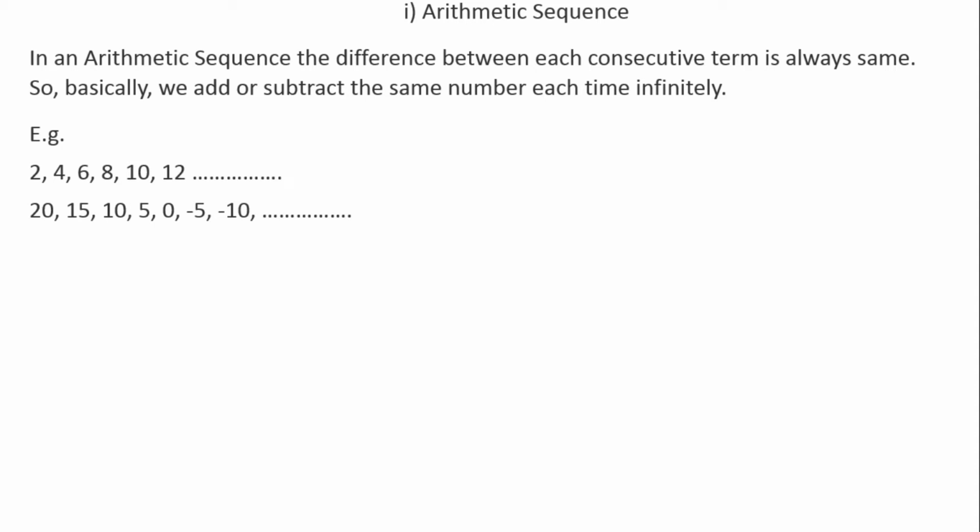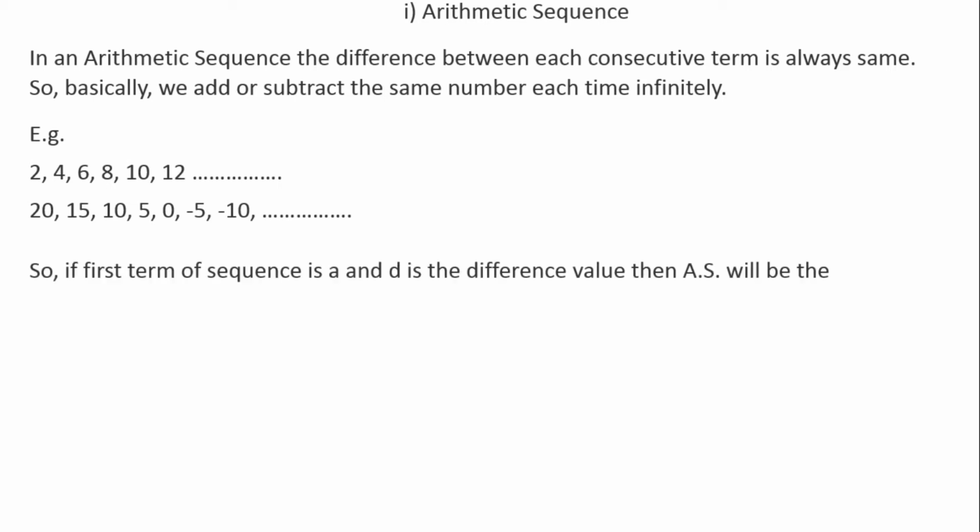Like 20, 15, 10, 5, 0, minus 5, minus 10, means the numbers are decreasing by the difference of 5. So the next numbers will be minus 15, minus 20 and so on. So we can predict the numbers by using the common difference. If the first term of the sequence is a and d is the difference value, then the terms will be a as the first term, then adding the difference, a plus d, second a plus 2d, a plus 3d, a plus 4d, and it continues up to a plus nd.